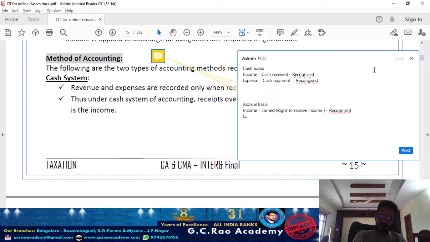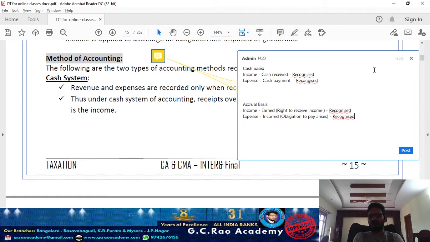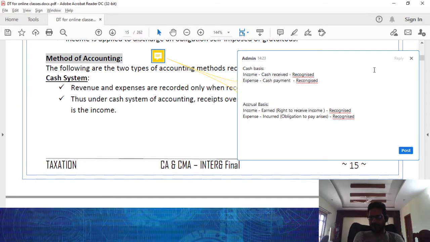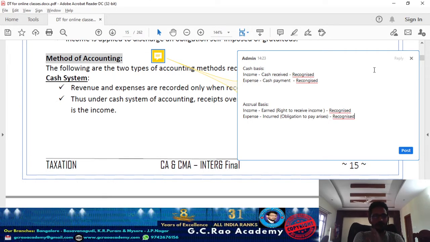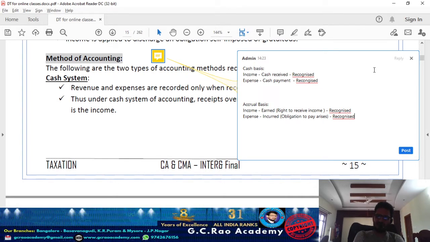At the same time, expense should be recognized in your books of account when it is incurred. What do you mean by incurred? The period when the obligation to pay arises. When the obligation to pay arises, at that point of time that expense should be recognized. As per accrual basis or mercantile basis, income should be recognized when it is earned, when the right to receive the income is established to you. Actual receipt of cash doesn't matter. And the expense should be recognized when it is incurred, that is, when the obligation to pay a particular expense arises to the assessee.